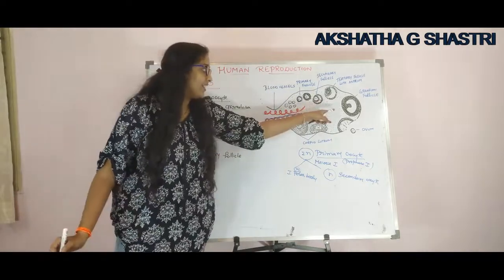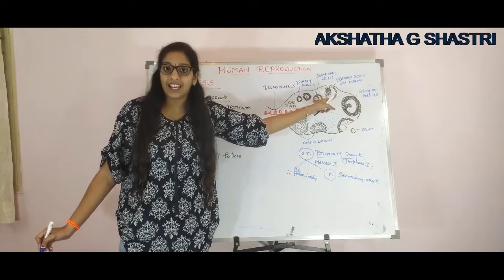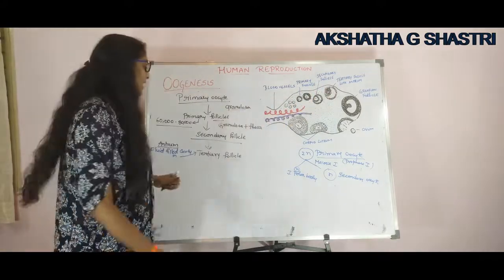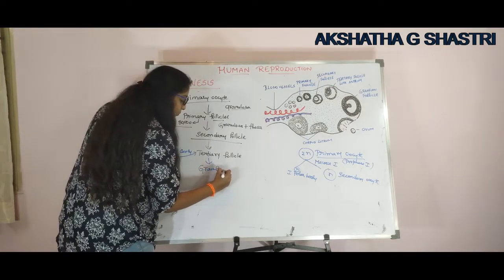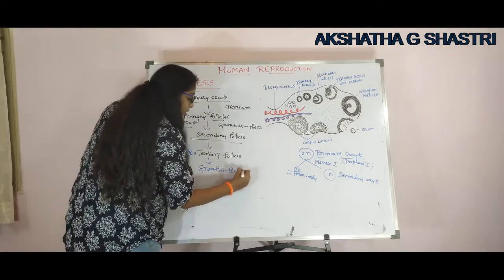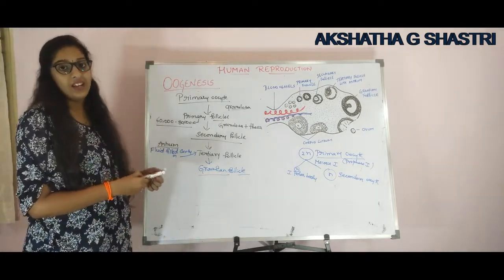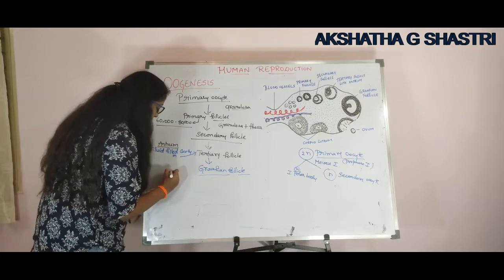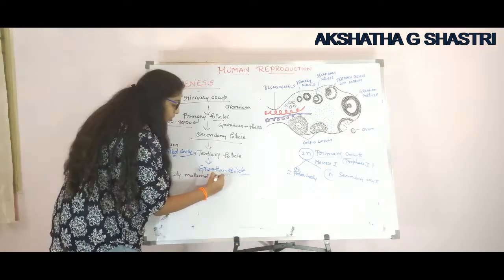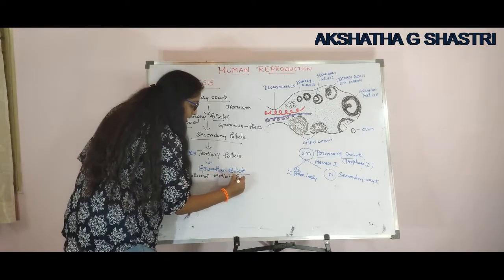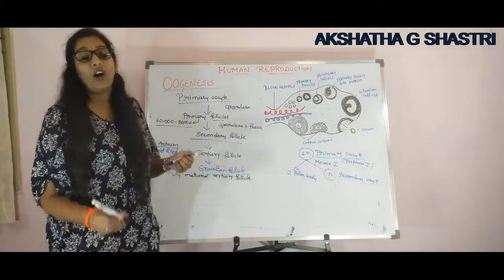And here the fully matured tertiary follicle is known as Graafian follicle. They may also ask this one for 1 mark. What is Graafian follicle? The fully matured tertiary follicle is known as Graafian follicle.